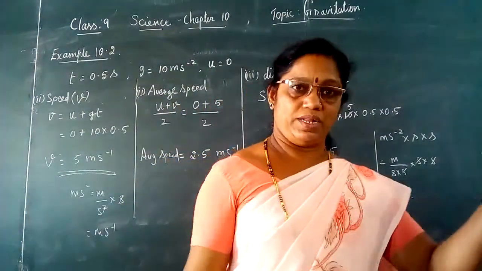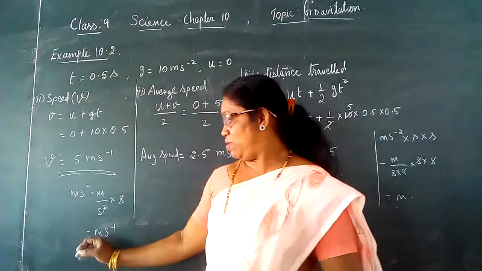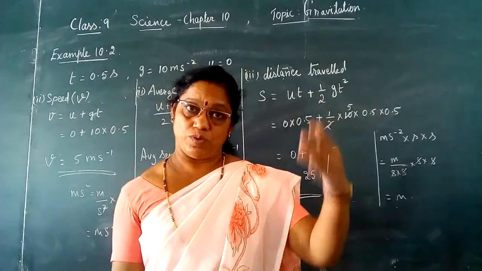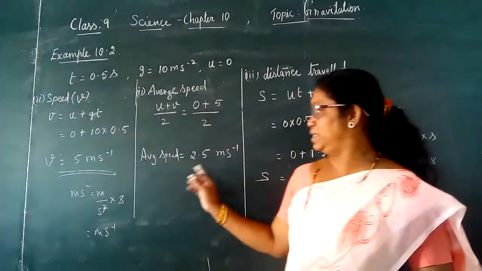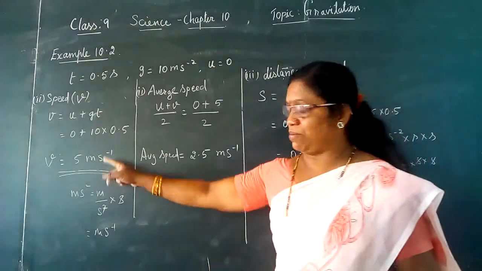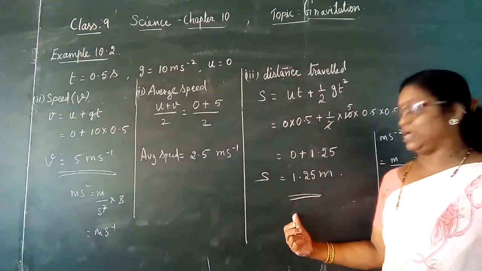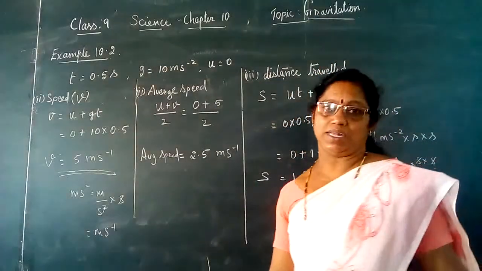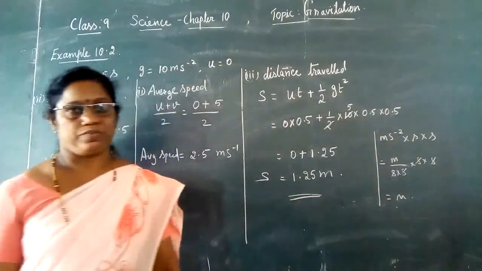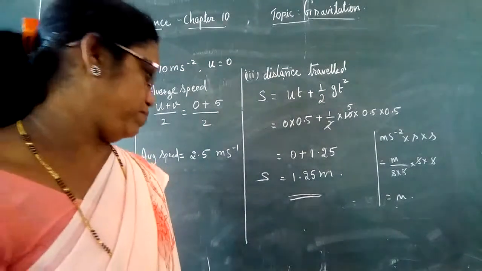Hence the car is moving down with a speed of 5 meter per second, and the overall average speed of the car is 2.5 meter per second. Here 5 meter per second, here 2.5 meter per second, and the distance the car has moved is equal to 1.25 meter. So this is how you have to solve the sum.